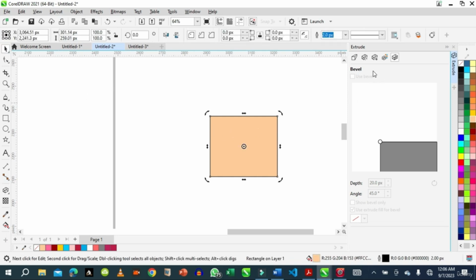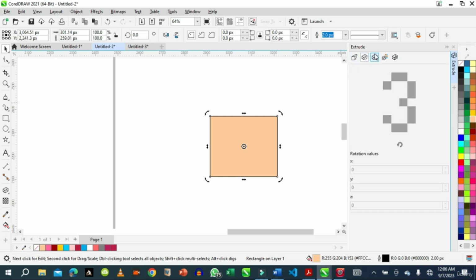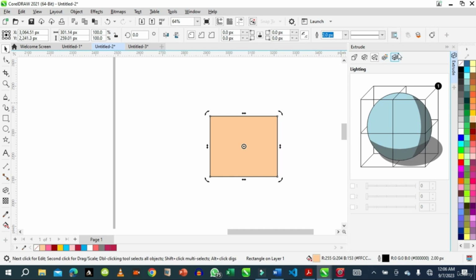Select this object and go to bevel. We click use bevel. You see options. So this is the first one. This is our second one. Third and fourth one.